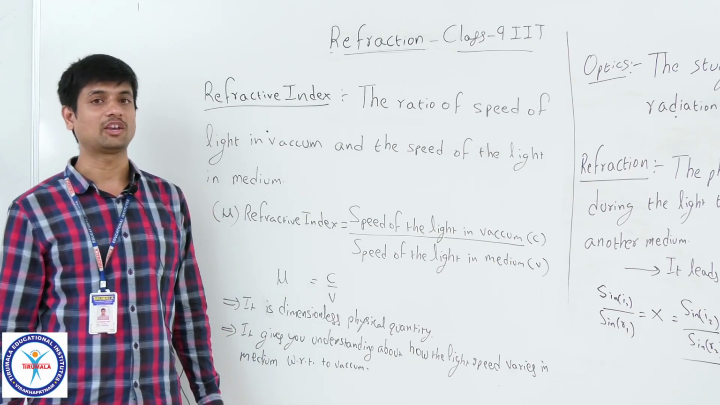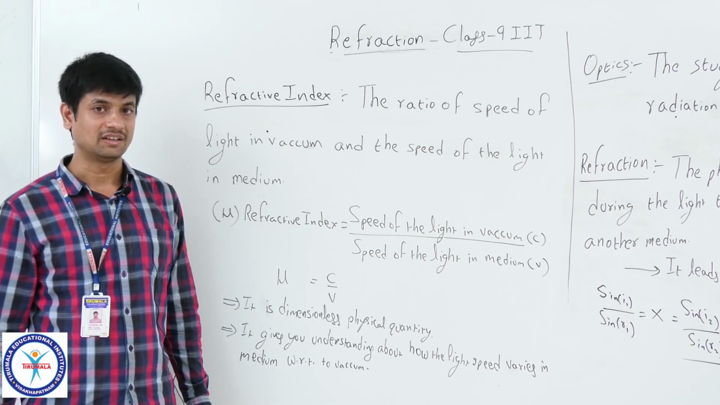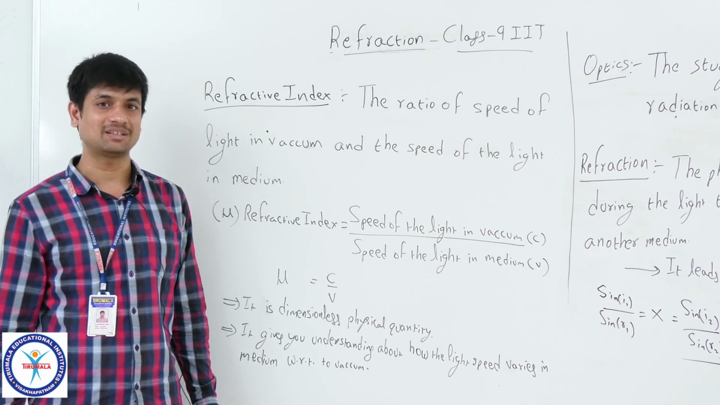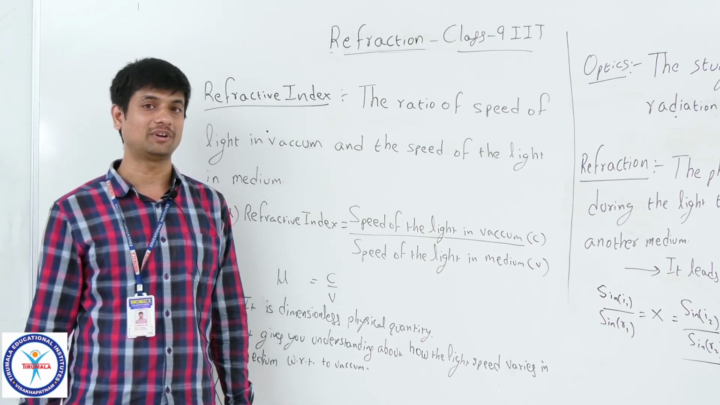Why has the light speed in vacuum been taken as the reference? According to the special theory of relativity, light can attain a maximum speed of 3 lakh kilometer per second. How much is that? 3 lakh kilometer per second.